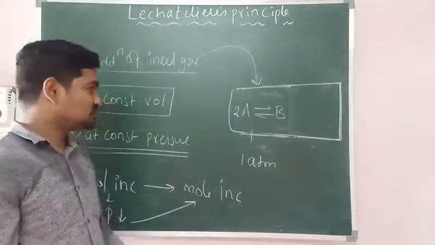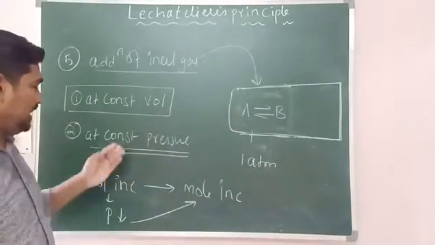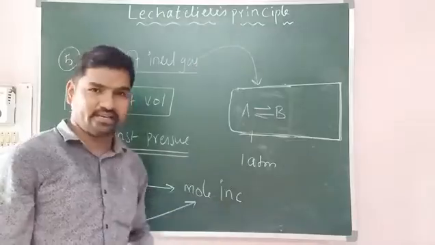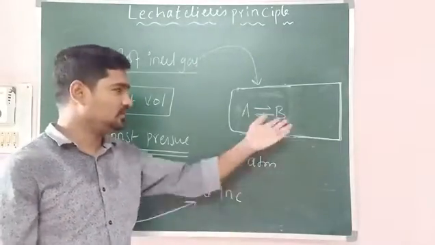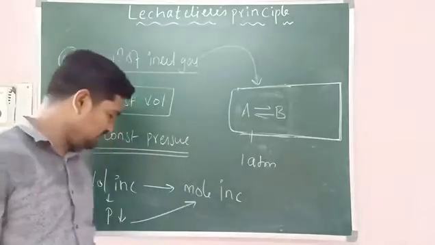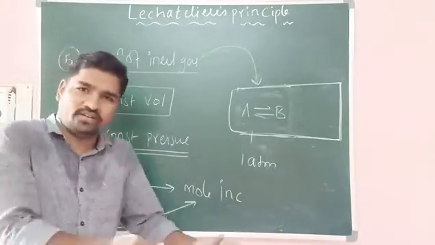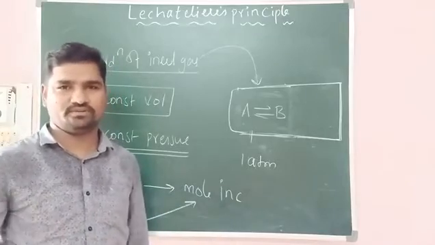If moles are not changing, at constant pressure, if you are adding inert gas, nothing is going to happen to the equilibrium. When moles are not changing, pressure is not going to get affected, and when pressure is not going to get affected, equilibrium is not going to get affected. Very simple logic.